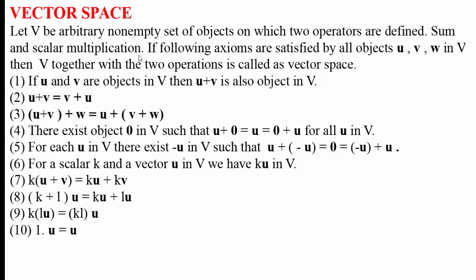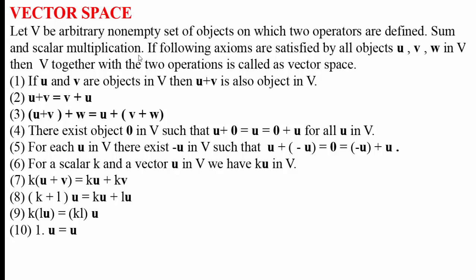Existence of additive inverse. Sixth axiom, for a scalar k and a vector u in set V, we have ku in set V. Scalar multiplication is closed. Seventh property, k into (u plus v) equal to ku plus kv. Eighth property, (k plus l)u equal to ku plus lu.